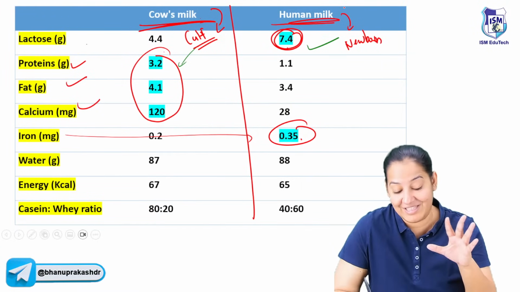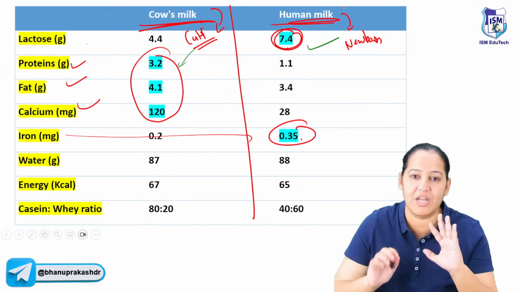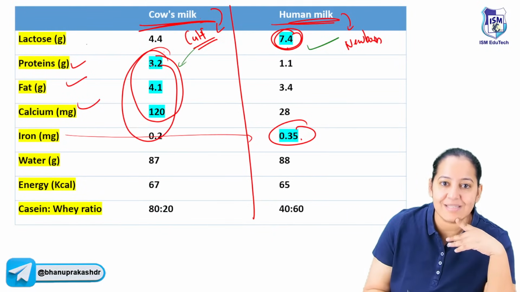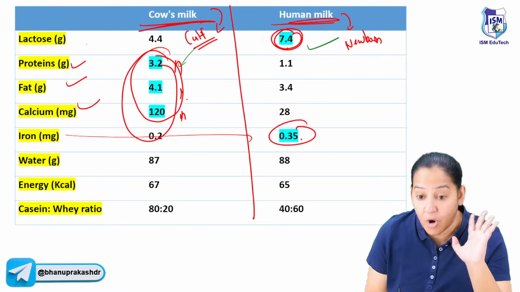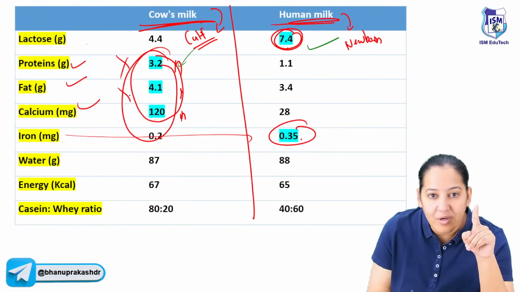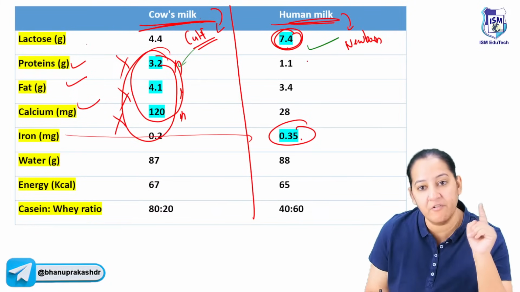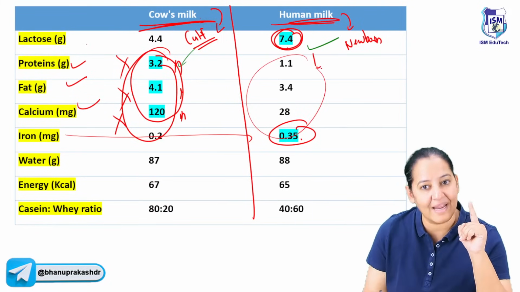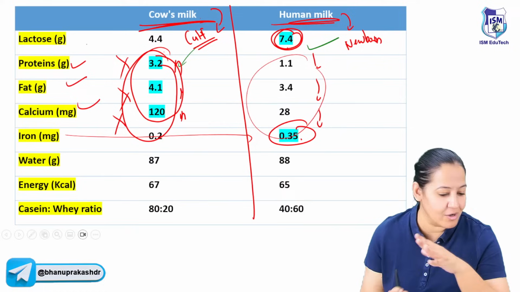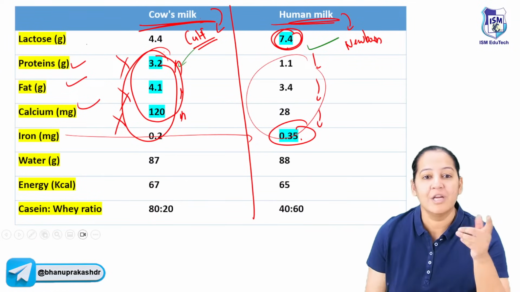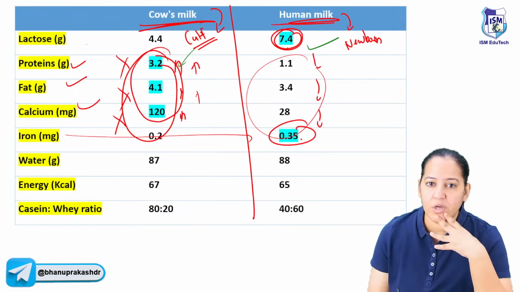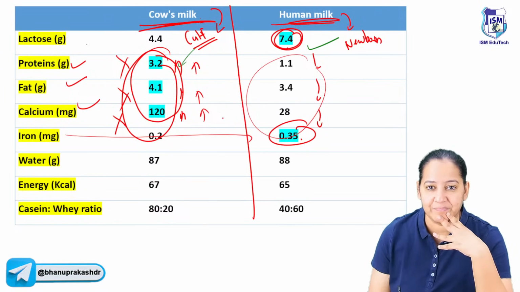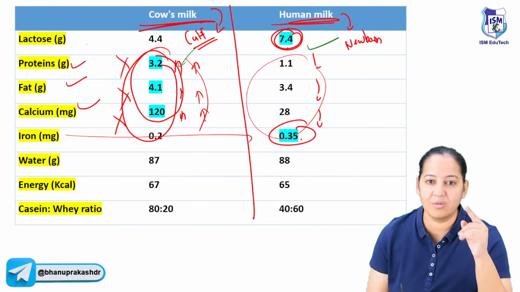You know, I'm not teaching you towards the vegan diet. Please don't take me otherwise. What I mean is, all this is more, I agree. But the human baby's digestive system is not strong enough to digest it. So don't give cow's milk to a newborn. Give mother's milk only. Although it contains less, it is good to have less because the digestive system, the intestines, are not developed yet. You cannot give more protein, fat, or too much calcium. It contains an excess that the child cannot absorb.